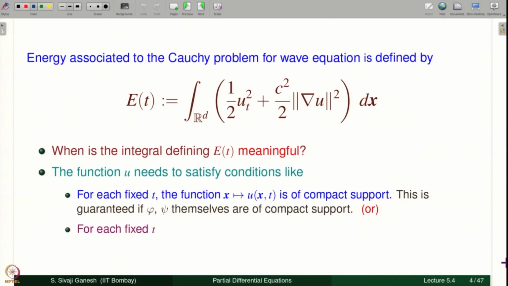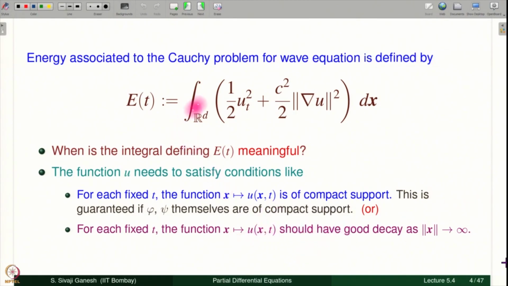Or we need to assume things like this: for each fixed t this function should have some good decay properties so that these integrals will be finite. We will not elaborate more on this point. We are going to deal with this kind of assumption in this lecture.